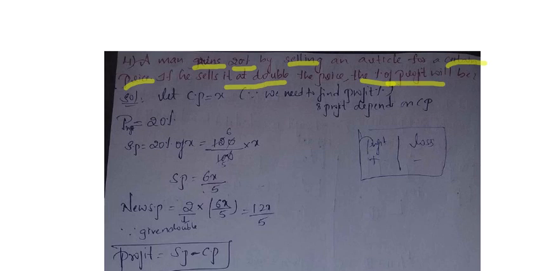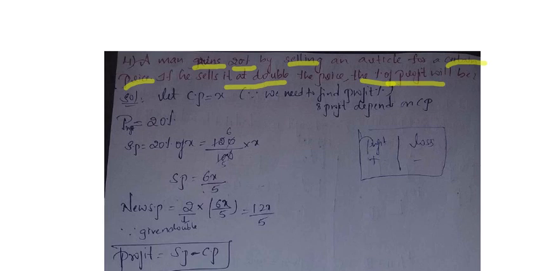Into X. So if you do cancellation, the zeros get cancelled in numerator and denominator. Next, 2 fives are 10, 2 sixes are 12. Finally we got the selling price as 6x by 5. Now we don't know the cost price, we assumed the cost price as x and our selling price is 6x by 5.